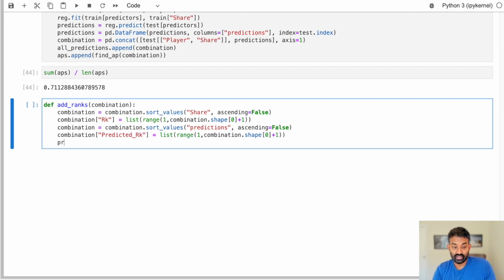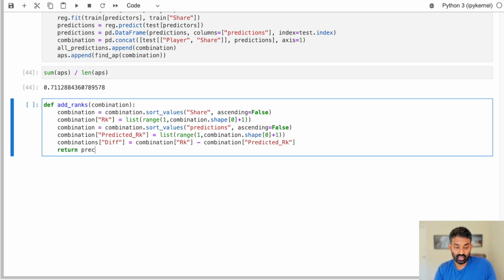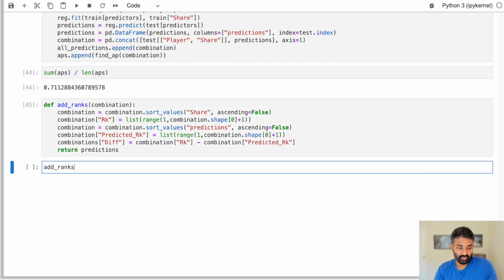Now we can actually add in the difference between ranks. So all we do here is we say combination RK minus predicted rank. So what this tells us is the biggest difference between the actual rank and the predicted rank, which is going to help us diagnose anything we could improve with our algorithm. For example, if we notice that we're consistently misranking people who are in a certain position, we can think about, okay, what are their stats? What's their position? How do we add that information into our algorithm? So let's do that. And then I'll just show you an example of what this add ranks will do.